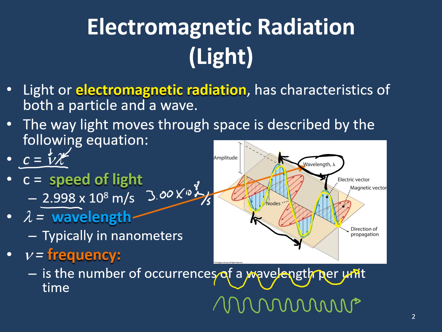So let's think about if I have time starting here, and this moves at the same rate of speed until we get to here. Which one of these had more wavelengths occur? Well, hopefully we can clearly see it's the bottom one. This means that the frequency for the bottom one is going to be much higher than the frequency for the top wave because more wavelengths went through, right?